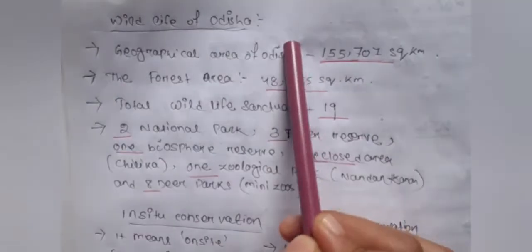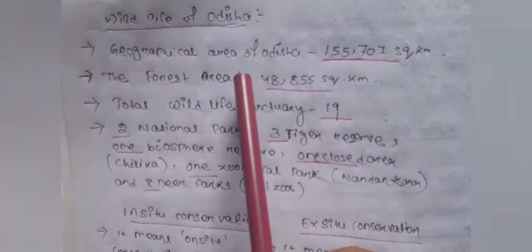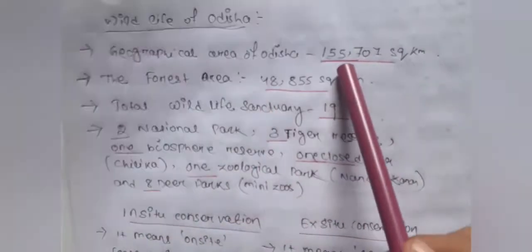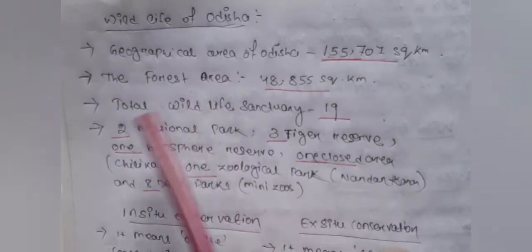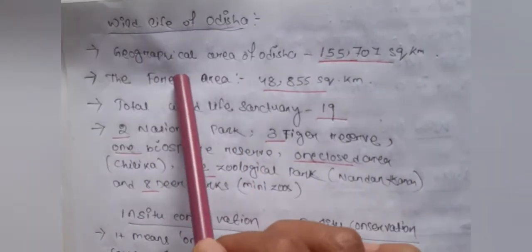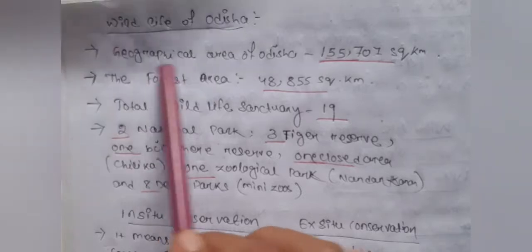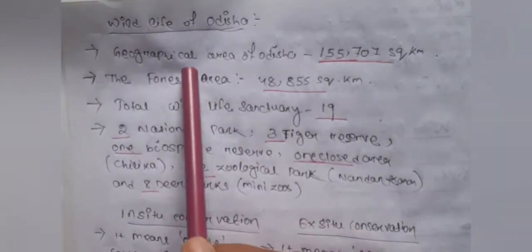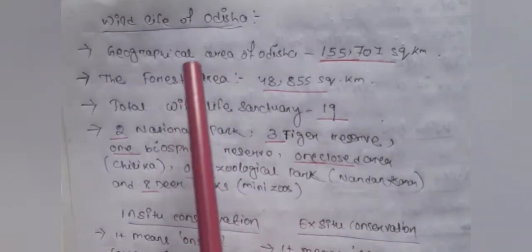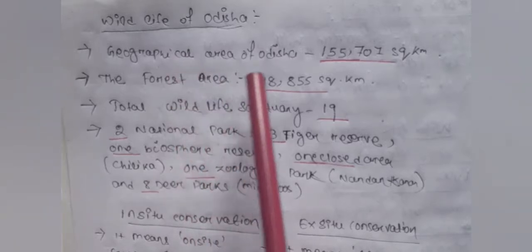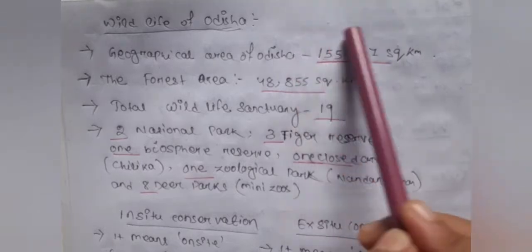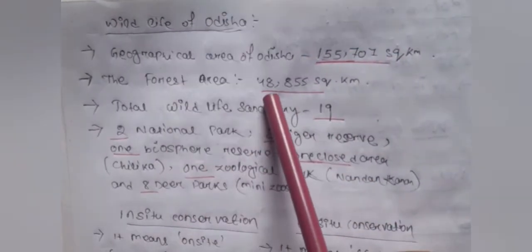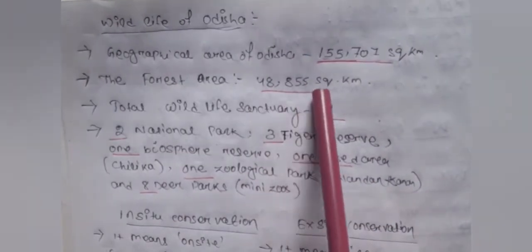Wildlife of Odisha. The geographical area of Odisha is 155,707 square kilometers. Geographical area means mountains, hills, forest, lakes, and does not include people and society. Only forest, hill, mountain. And the forest area is 48,855 square kilometers.